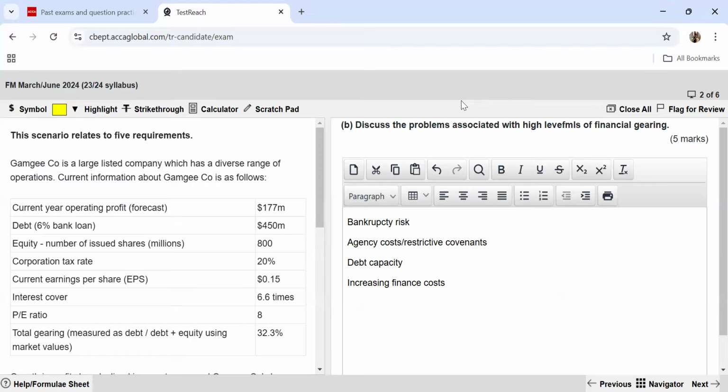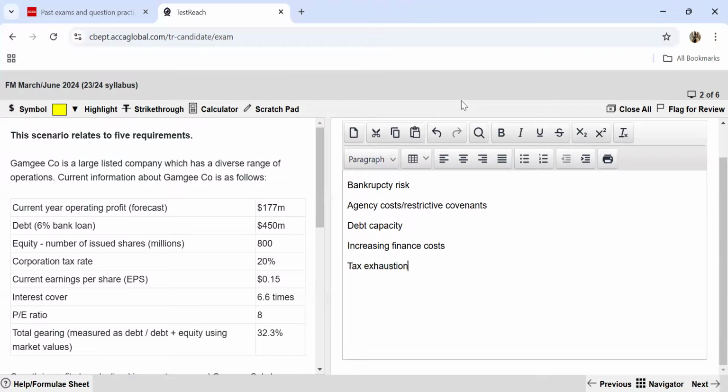Coming towards another point that you can write over here is tax exhaustion. What do you mean by tax exhaustion? If you take too much debt, that means your interest will probably exceed your taxable profits. In this case, it can possibly make you lose the benefit of tax deductibility of interest, which eventually defeats a very key benefit that debt finance offers you. So these are a few points which could be covered over here.